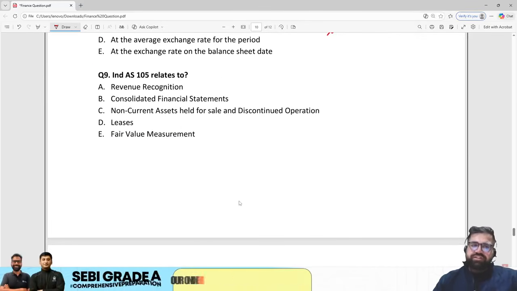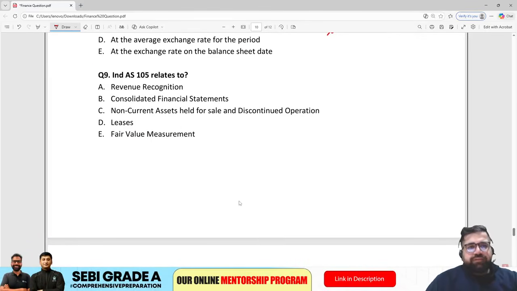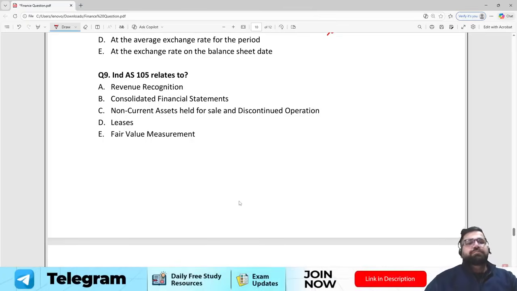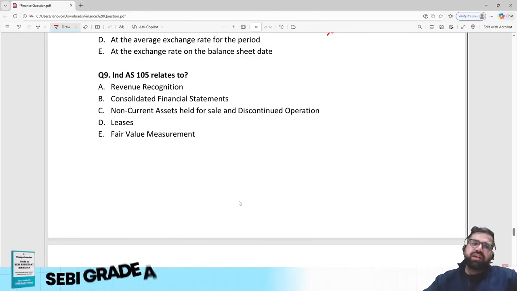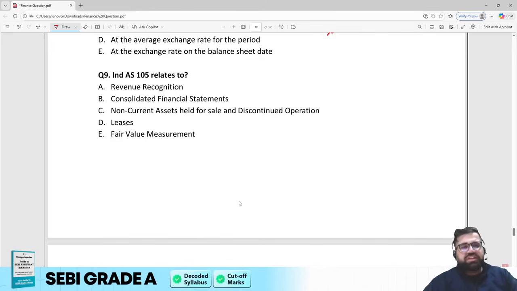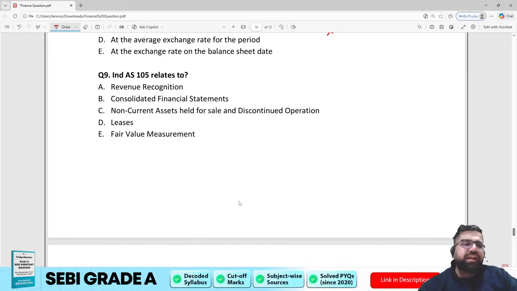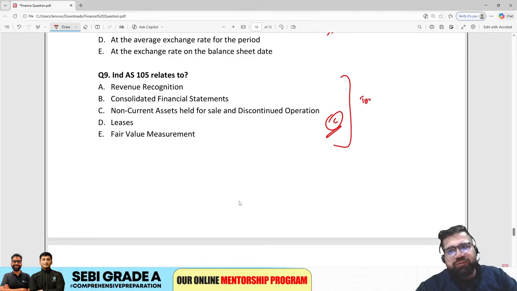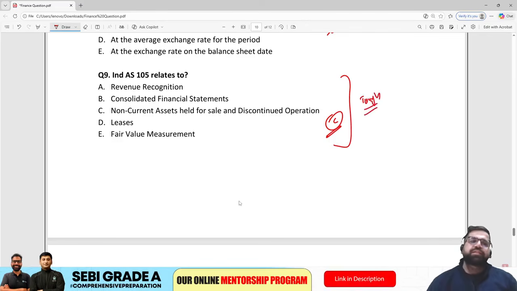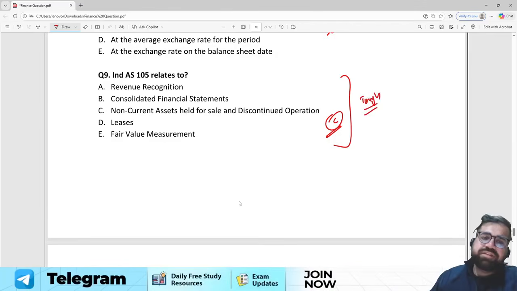This is easy if you have the basic knowledge of AS 11, which is accounting for foreign exchange transactions. Ind AS 105 relates to what? Now this according to me is tough because many people don't cover Ind AS. At the same time, this Ind AS list is also very big to remember. Does it deal with revenue recognition, consolidated financial statements, non-current assets held for sale and discontinued operations, or leases of fair values? The correct answer will be option number C. So if you don't know question number 9, it's okay because it's tough. But if you apply the elimination technique, then option C looks correct.